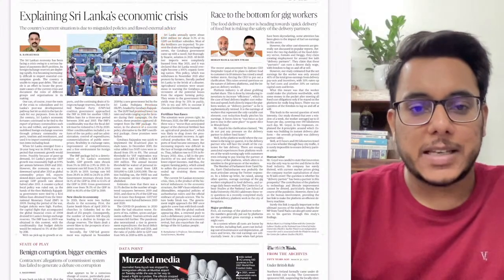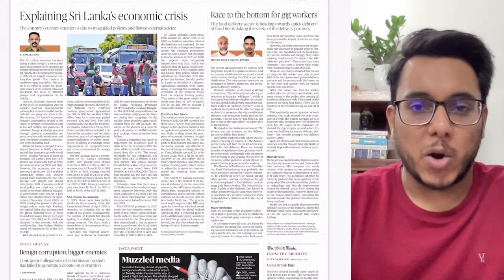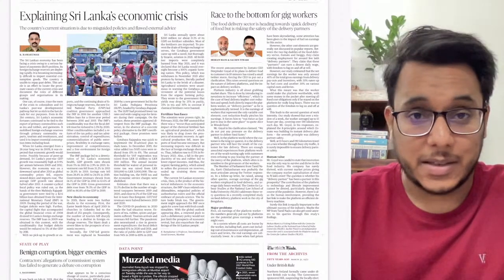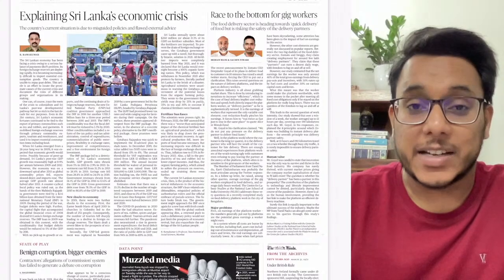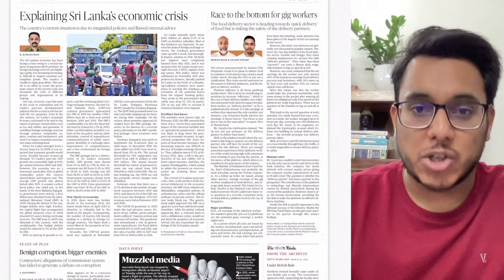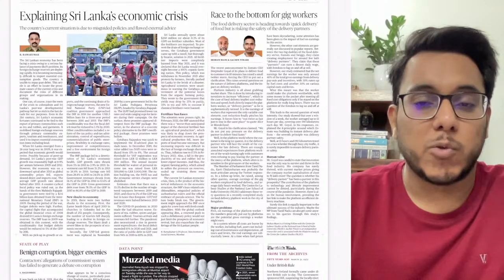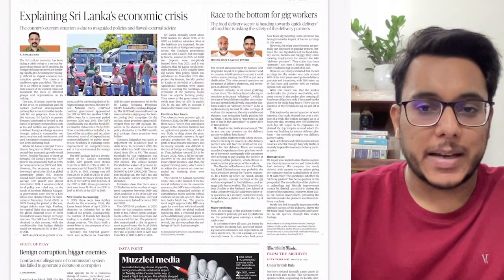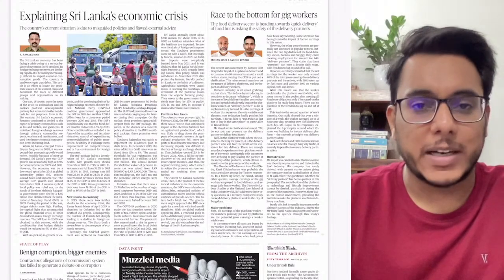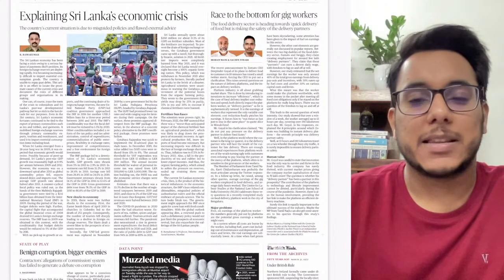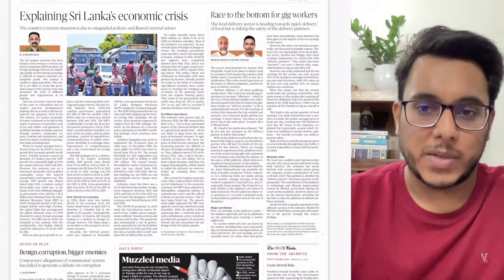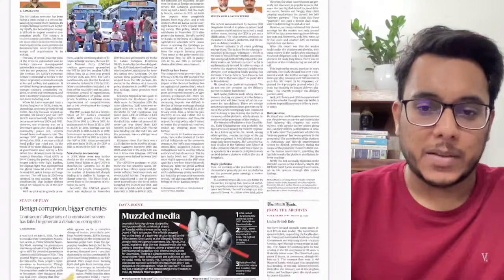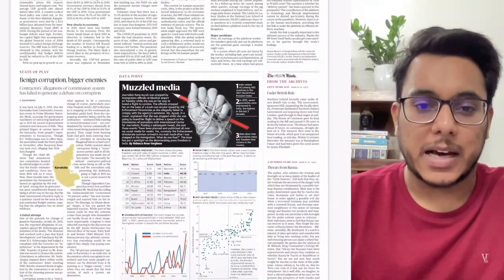Then explaining Sri Lanka's economic crisis. So guys, we have seen that Sri Lanka is now in an economic crisis. Electricity outages are there, people do not have essential commodities, and food crises are going on. Multiple times we have already discussed the economic crisis of Sri Lanka. I think 2-3 days back also we saw the genesis of this economic crisis since 2010. Then, race to the bottom for gig workers. We'll see what issues the gig workers are facing.